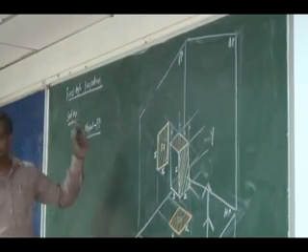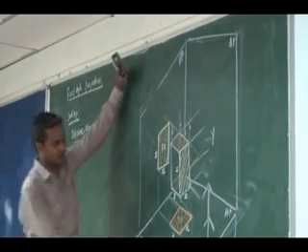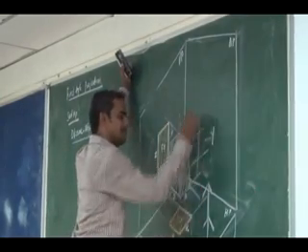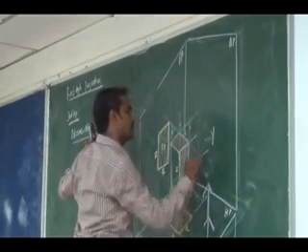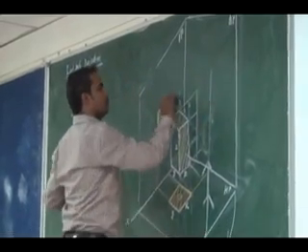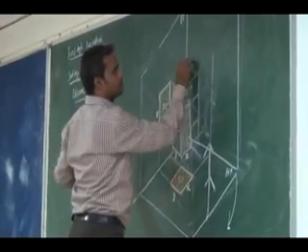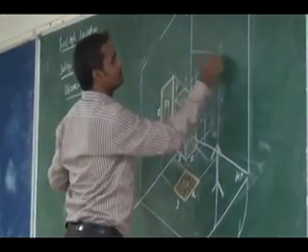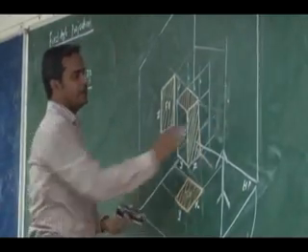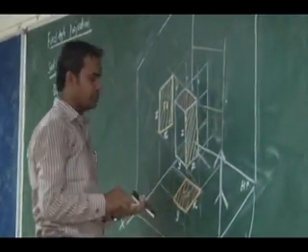See here, all the three views are linked. So you can see here, I will have a side view here.